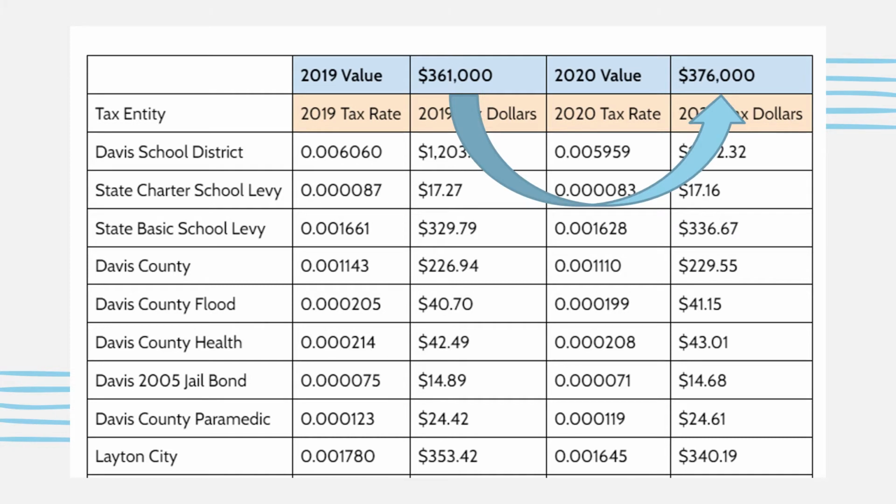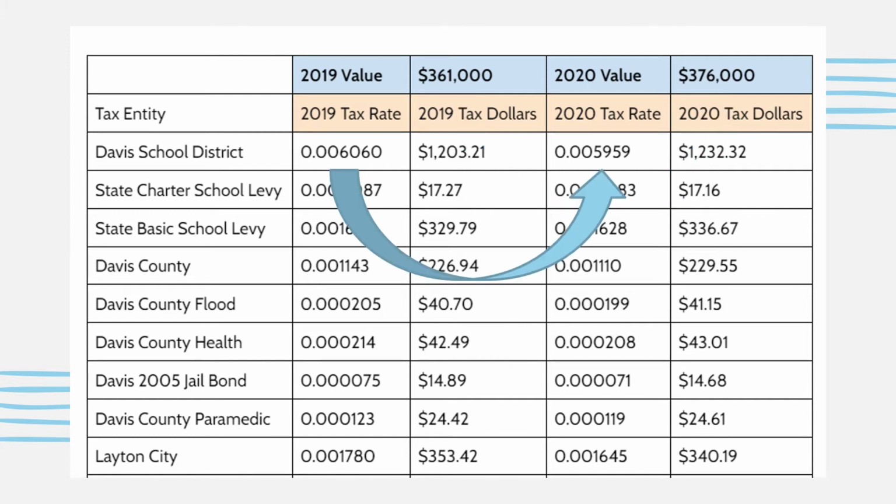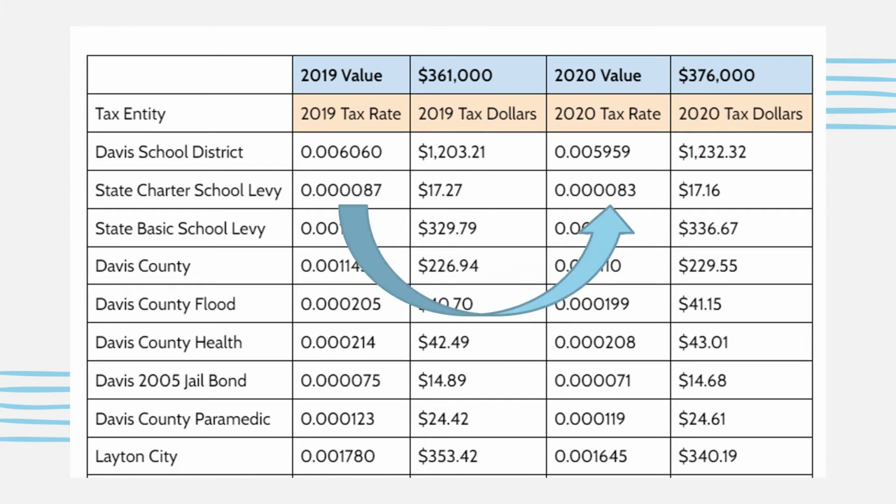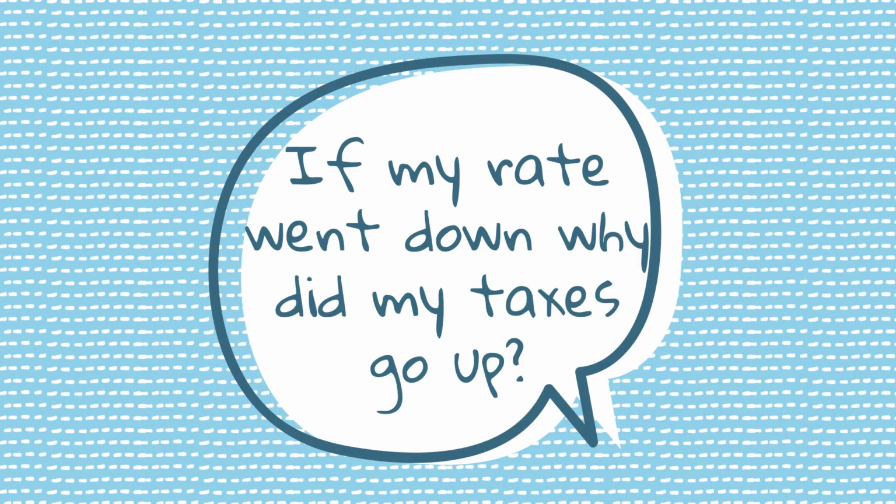In this example, the property value increased from $361,000 to $376,000. And as you can see, every single taxing entity had a decrease in their tax rates. So wait, if my rate went down, then why did my taxes go up?